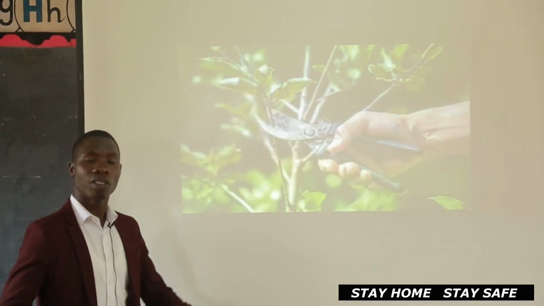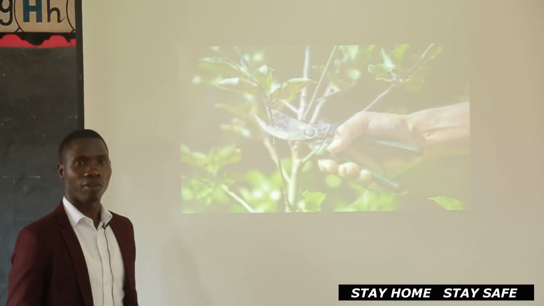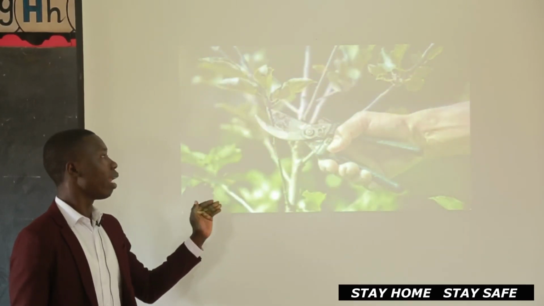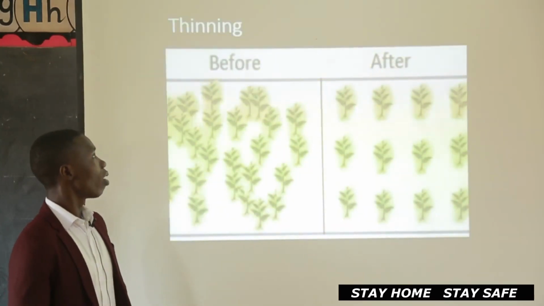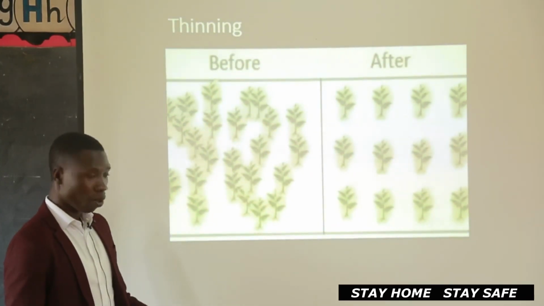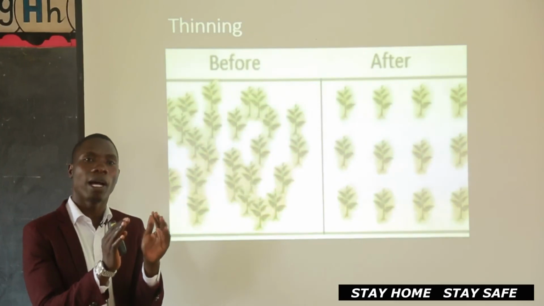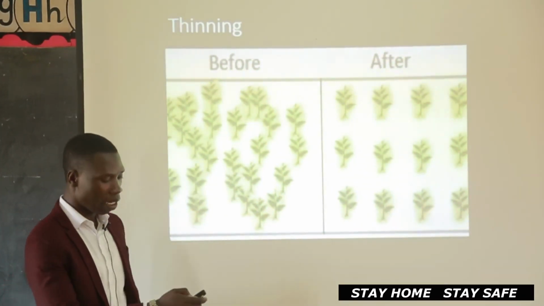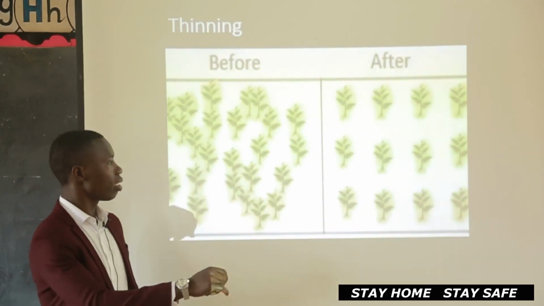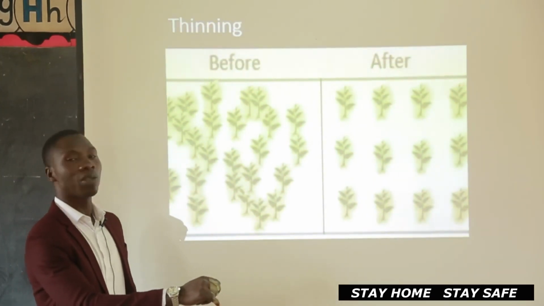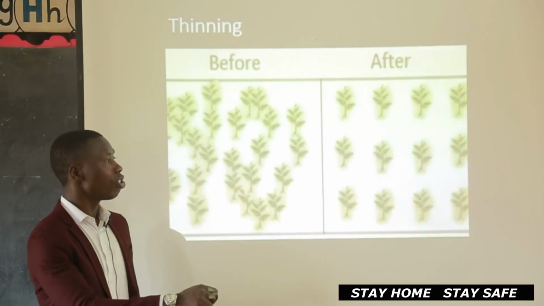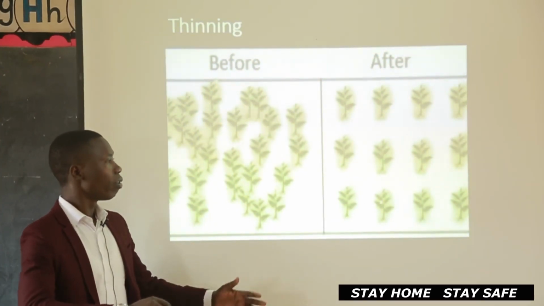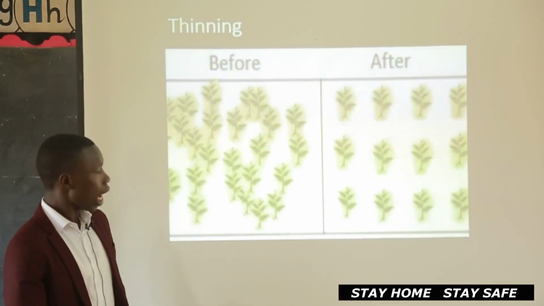This is pruning. You reduce the excess branches of a tree. That helps to reduce competition and the plant grows very well. We also have thinning. You find that the vegetation is congested, you can remove some so that the ones that remain, you can see this is before thinning, this is after. Here it also reduces competition for food nutrients and plants will grow very big and tall.